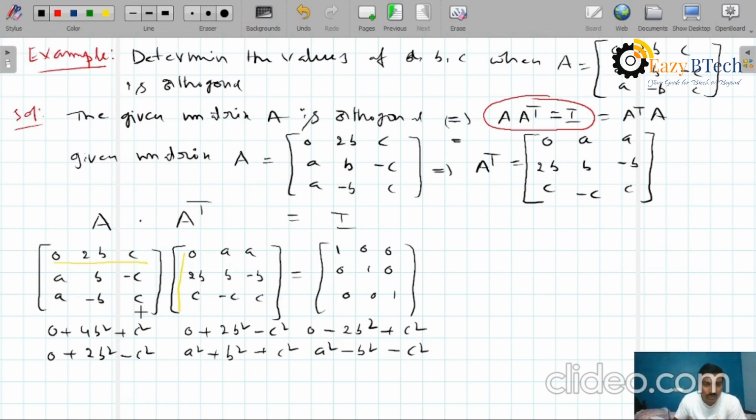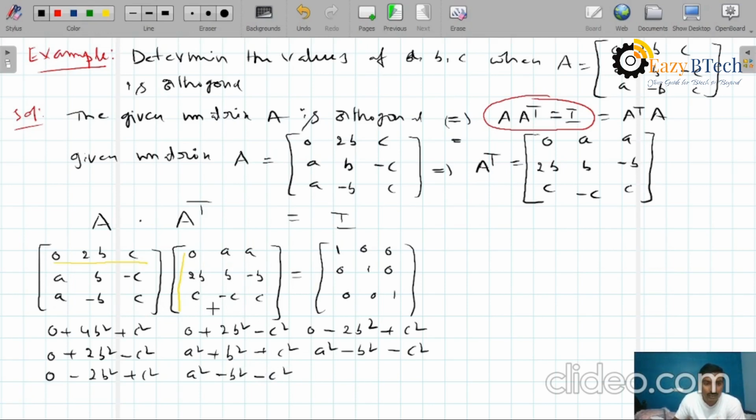Now the last row into first column: A into 0, 0, minus B into plus 2B, so minus 2B square, and C into C, plus C square. Now the last row into second column: A into A, A square, minus B into plus B, minus B square, and C into minus C, minus C square.